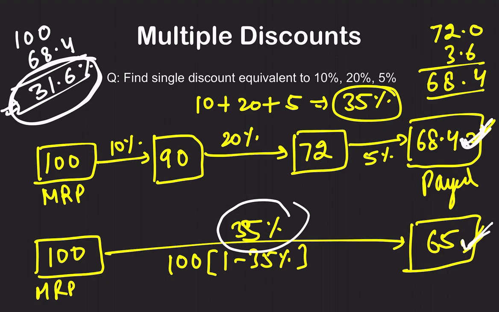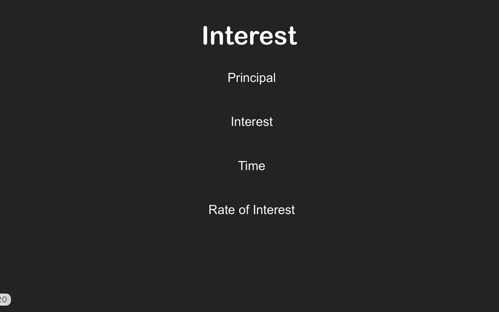How to calculate cost price, discount and all, the things are repeating now. Moving on to the last topic for this video. This is also an interesting topic, but I have not seen a lot of questions coming from this side. So just know the formulas, know the basics, and you are covered. Don't go too deep into this topic: simple interest and compound interest, right?